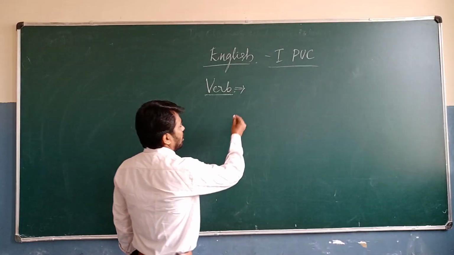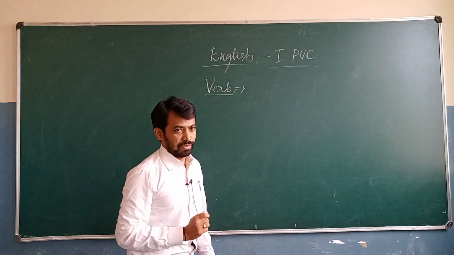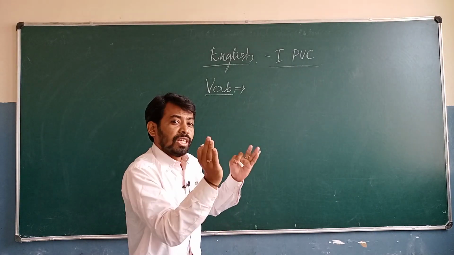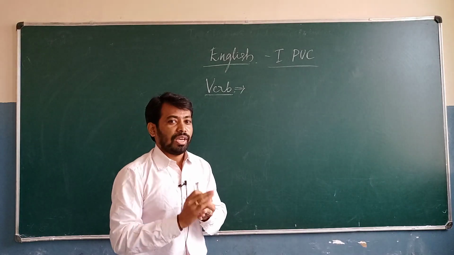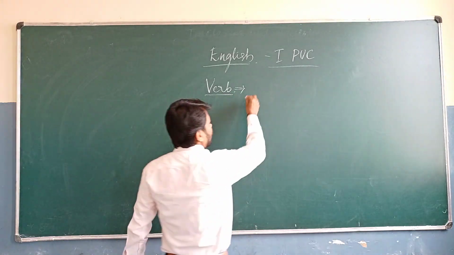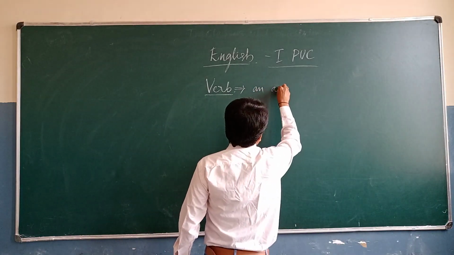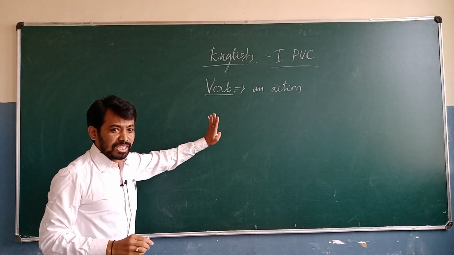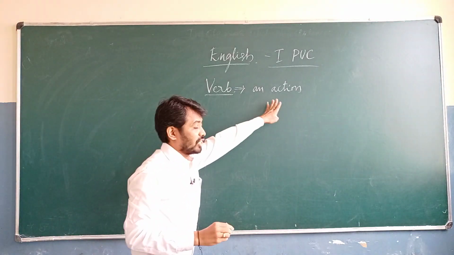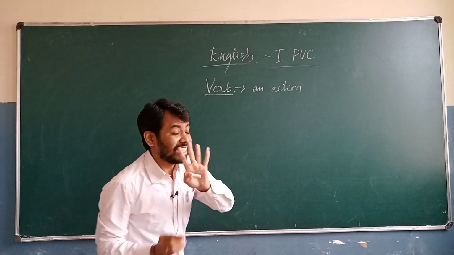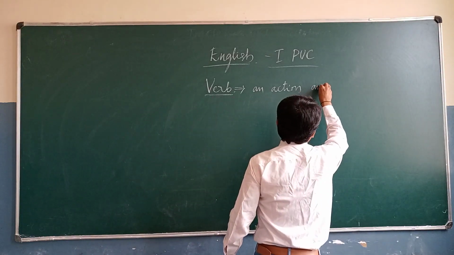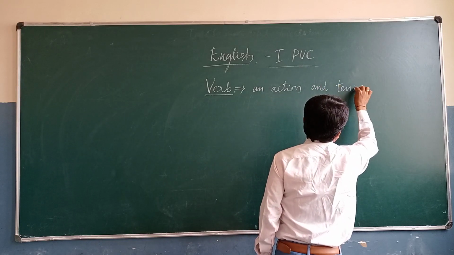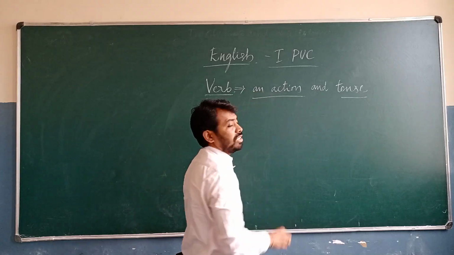Look at this one. Verb is a word which shows an action. Not only action, it also shows an action and tense. What is that? An action and tense.